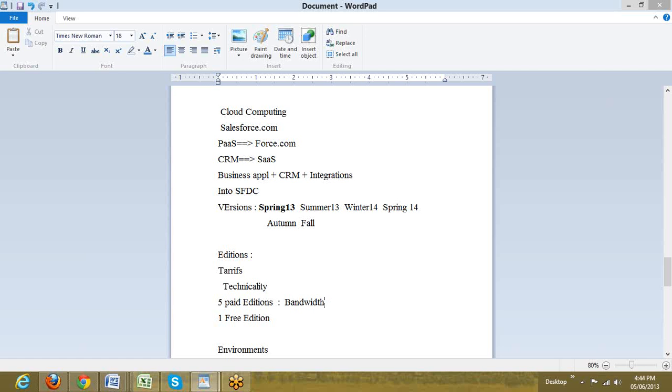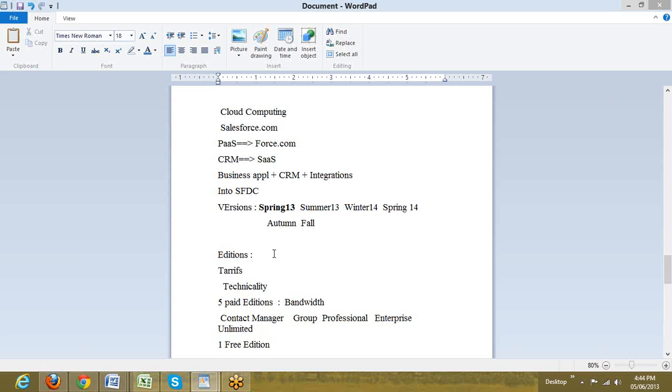So all 5 paid editions have the same technical features, but with a variation in their consumption, that is the bandwidth. These 5 editions are: we have Contact Manager, we have Group Edition, we have Professional Edition, we have Enterprise Edition, and the last one is Unlimited Edition. We do have these 5 paid editions.